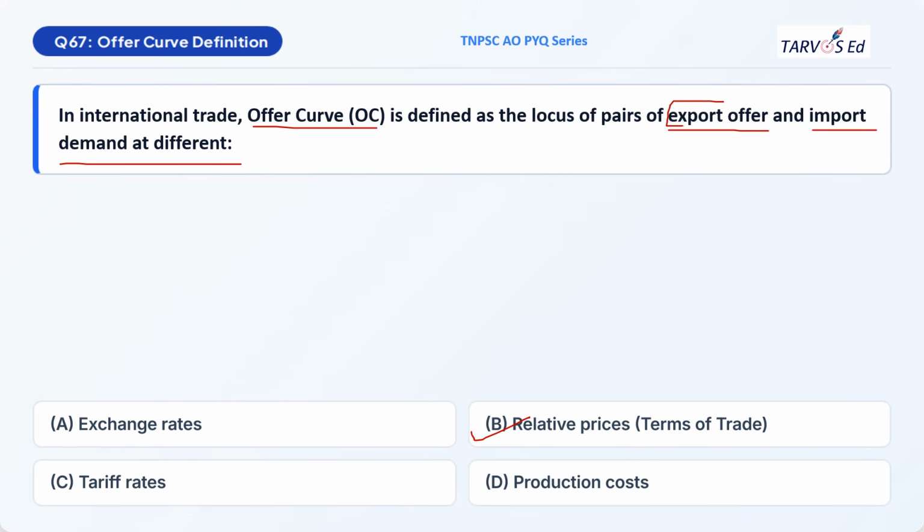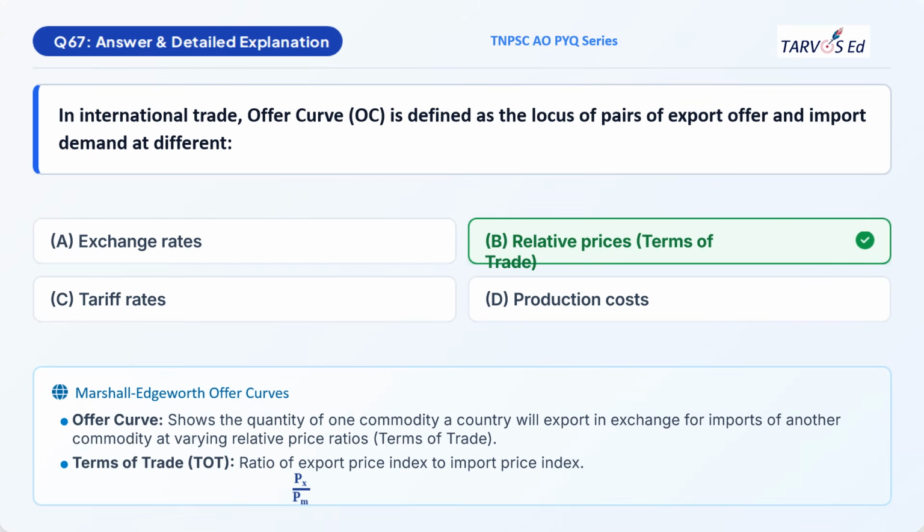So here we focus on both import and export offer and import demand. The terms of trade is nothing but the ratio of export price to the import price. Here is the explanation. Offer curve shows the quantity of one commodity a country will export in exchange for imports of another commodity at varying relative price ratios, that is terms of trade. As I said before, it is the price of export divided by the price of import. So offer curve is nothing but a line or a curve or a locus representing how much export we are doing in exchange for an import from another country.